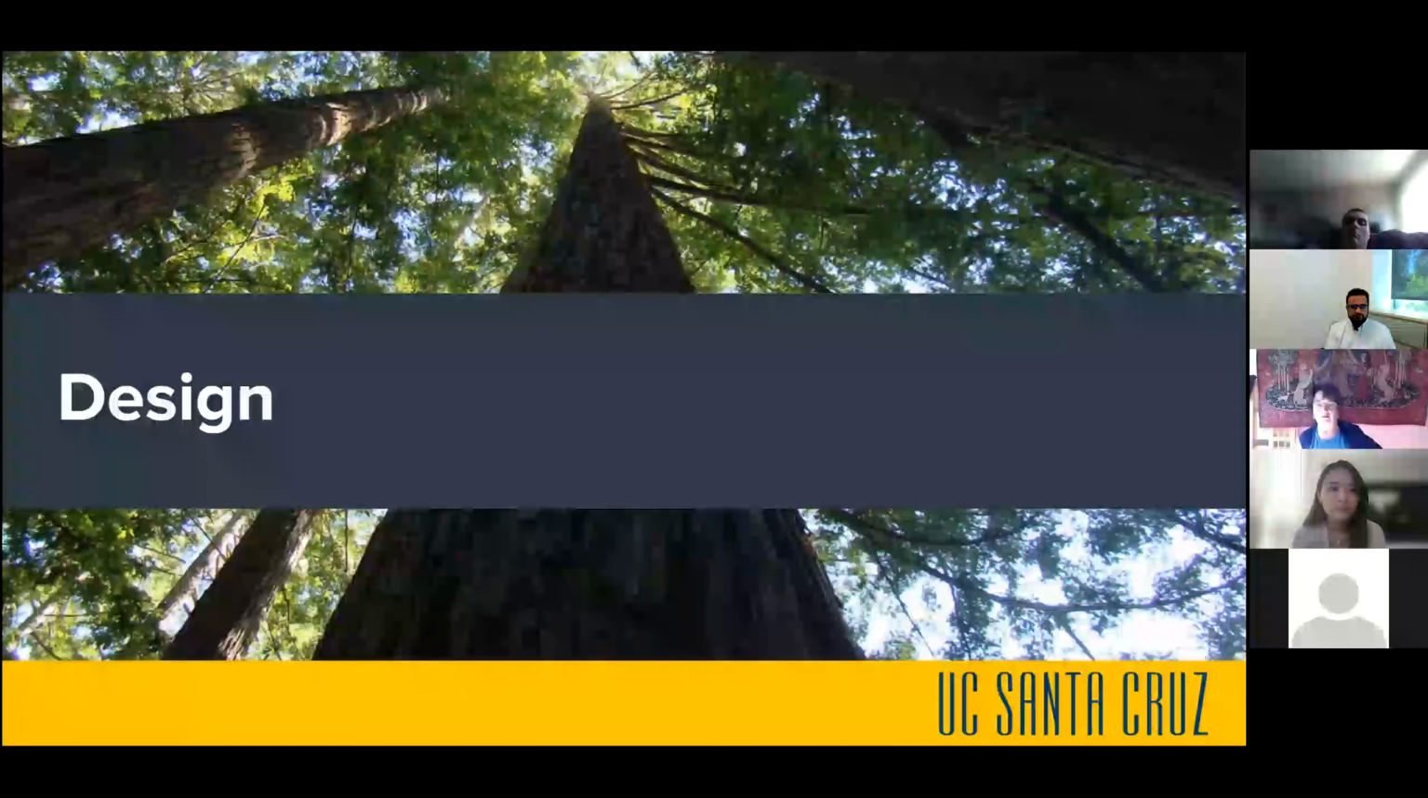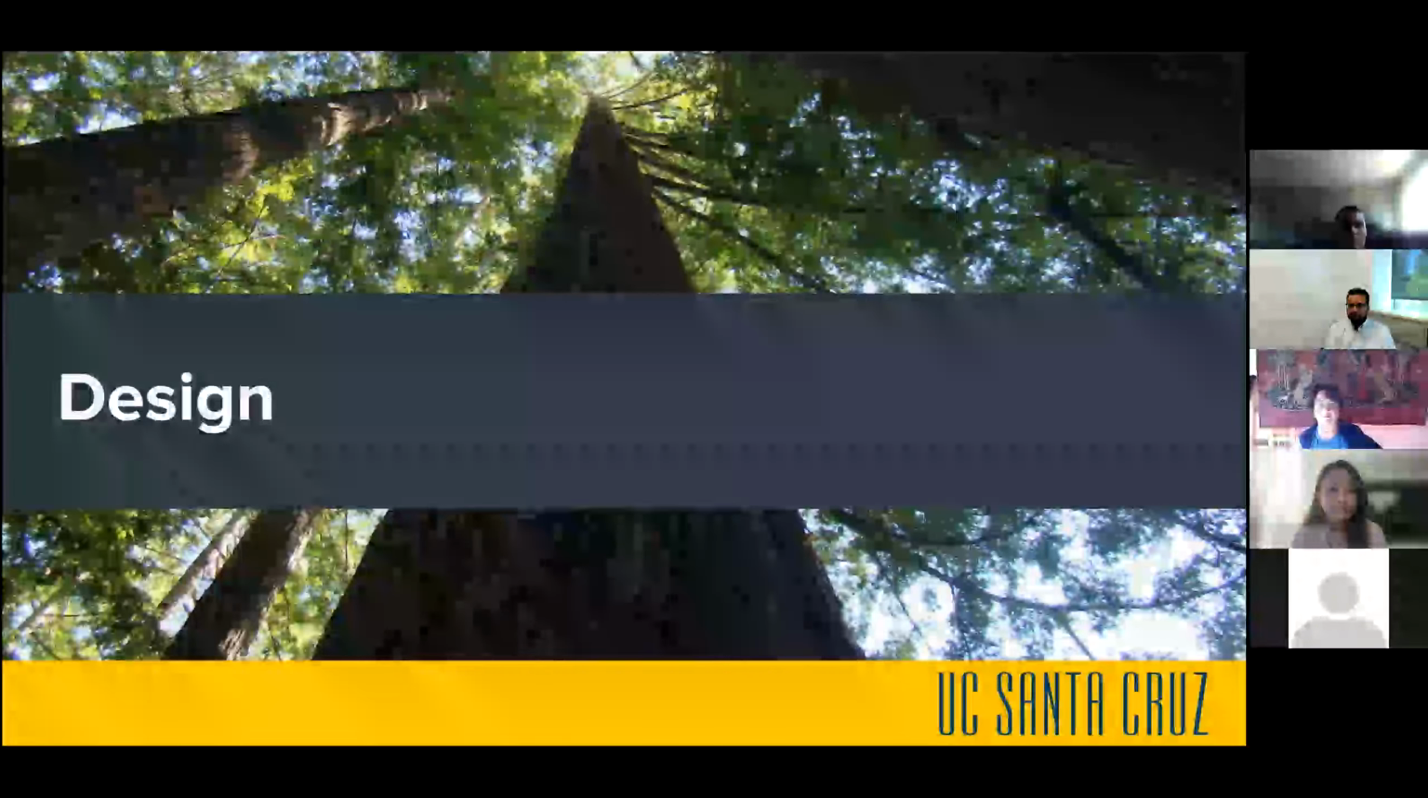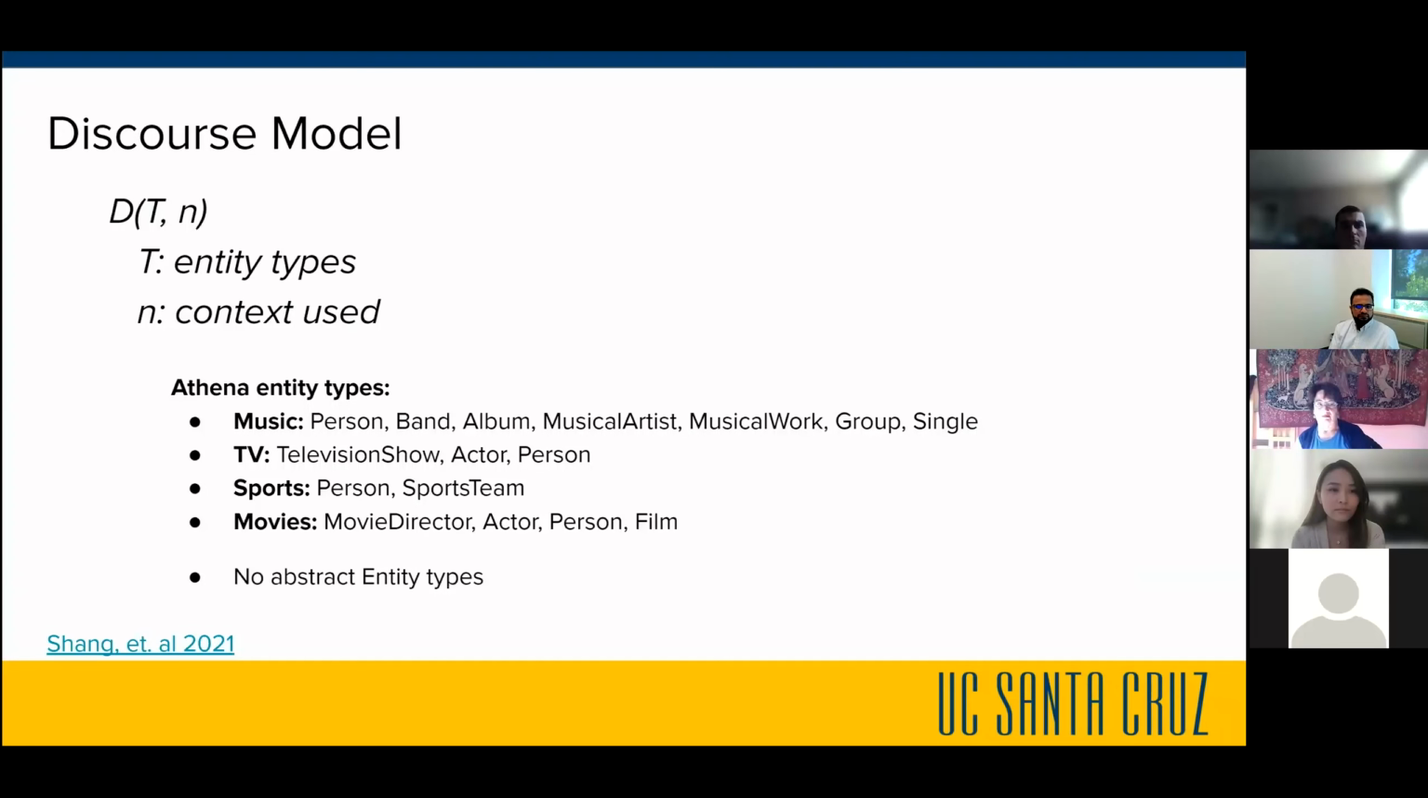Next slide. Now going to design. For our discourse model, the discourse model is basically a function of the entity types and context used. Entity types are labels that the knowledge graph puts on the entities. For our Athena system, we use a subset of them, which are listed below, for the four topics of music, TV, sports, and movies.